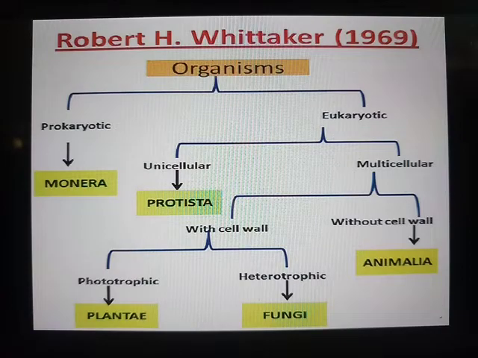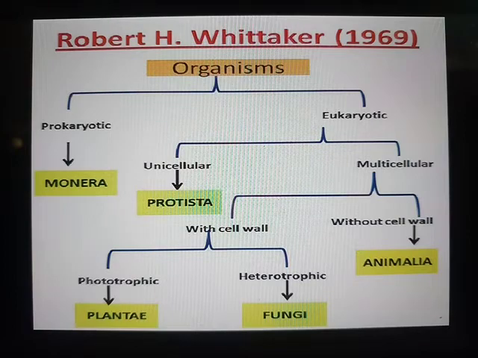Hello, children. With the recap of the five kingdom classification as we have studied until now, we have observed that classification was first done only with physical characteristics, which was very confusing. Then later on, Carolus Linnaeus came up with the two kingdom classification, which was based on plants and animals.